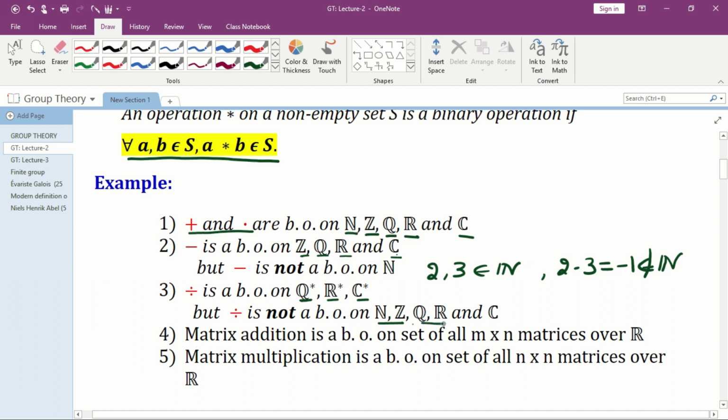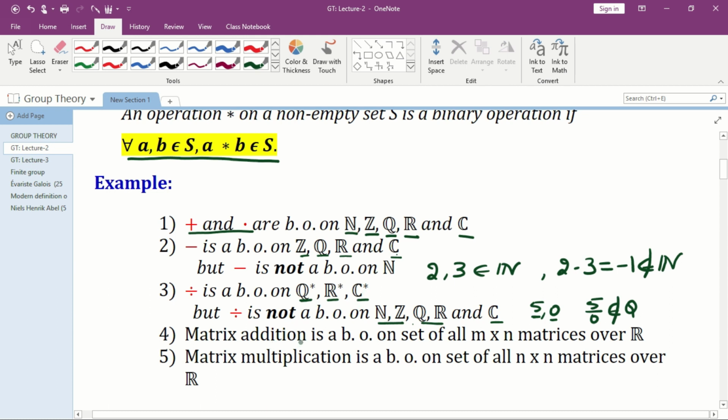Q, R, and C contain fractions, but if you consider 5 and 0, 5 is a rational number and 0 is a rational number, but 5 by 0 we usually take as infinity. It doesn't belong to Q. Similarly, 5 by 0 doesn't belong to R, and it also doesn't belong to C. Therefore, division is not a binary operation on these sets.